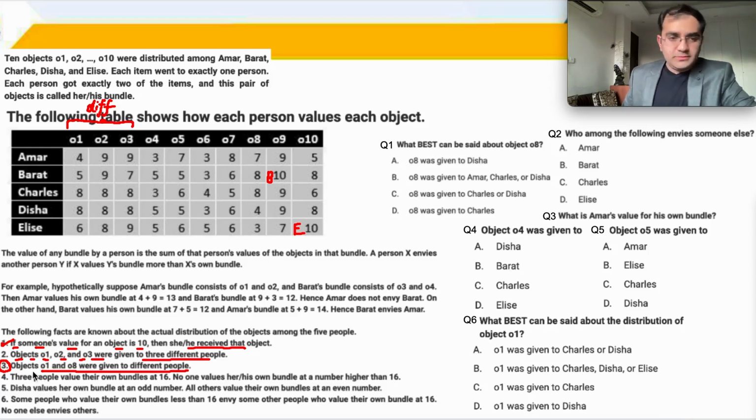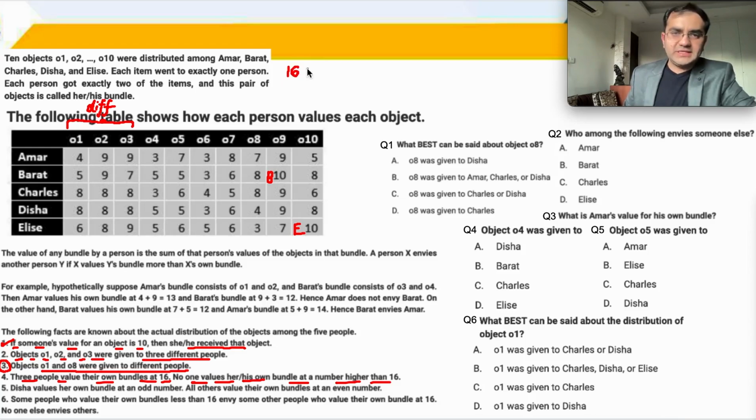Now we have important points here. 3 people value their own bundles at 16. No one values his or her own bundle at a number higher than 16. So 3 people are valuing it at 16. Nobody is higher than 16. 5 में से 3 लोग 16 value कर रहे हैं.